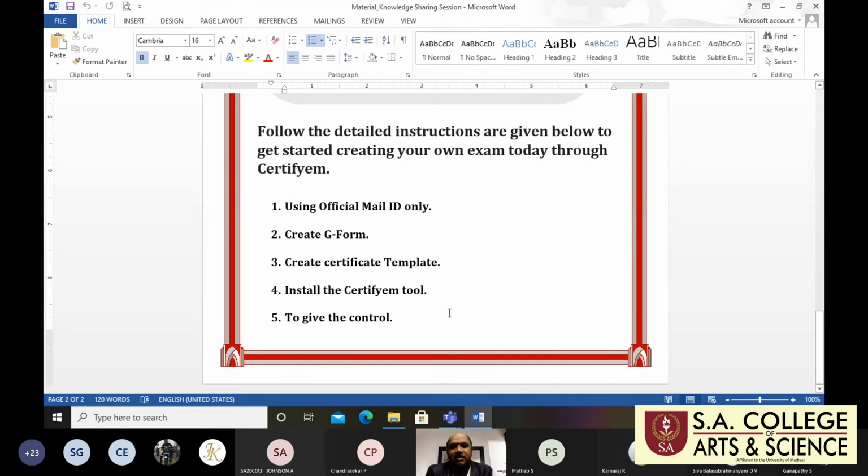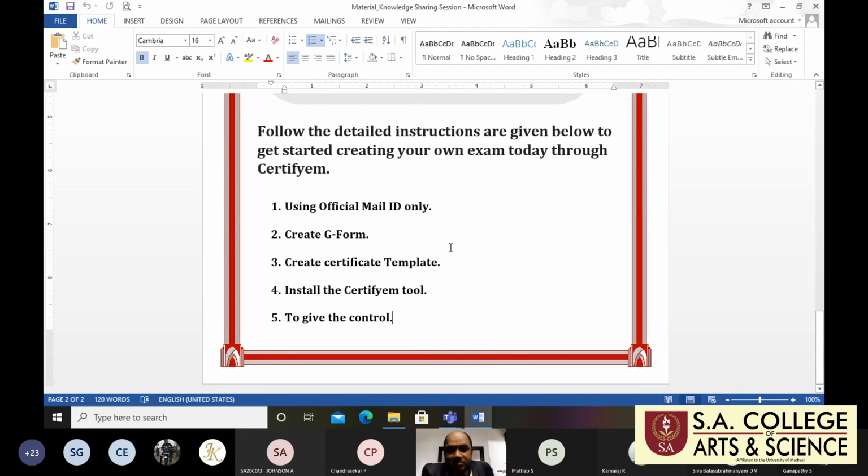So these 5 steps will help to create the G form and to create your own templates, right? So that a certificate is generated for the respondents, all the respondents, right? So this is my material, only 1 page. I've just covered the simple 5 points.